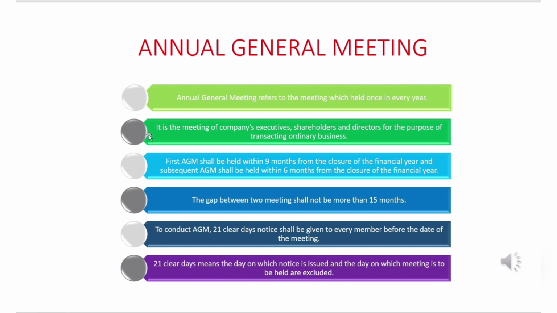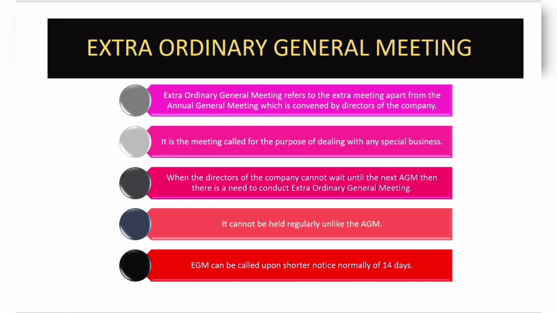Okay, then let us now discuss the extraordinary general meeting. An extraordinary general meeting is an extra meeting conducted by the directors of the company. Suppose there is a sudden changeover, like the retirement of the auditor, or some issue which has happened suddenly and is required to be discussed with the shareholders and members of the company, then a meeting should be held immediately.